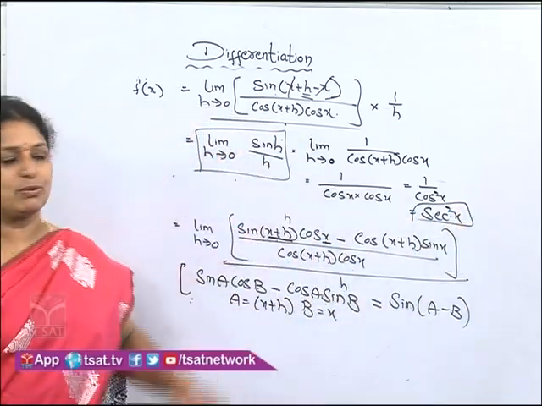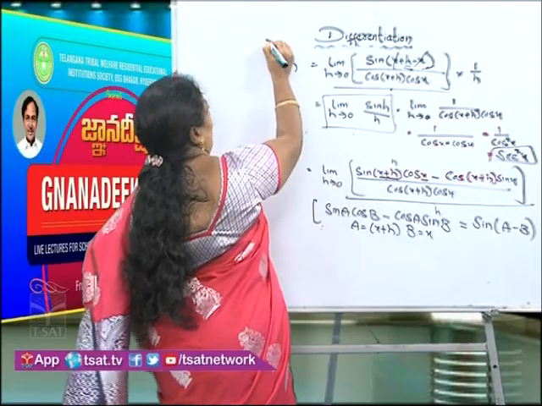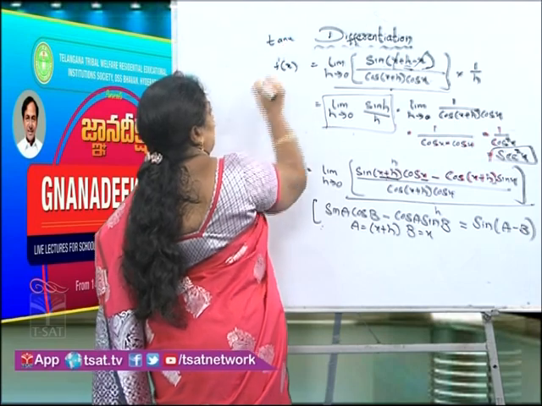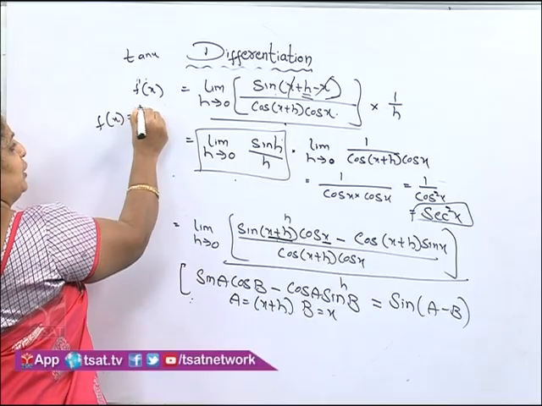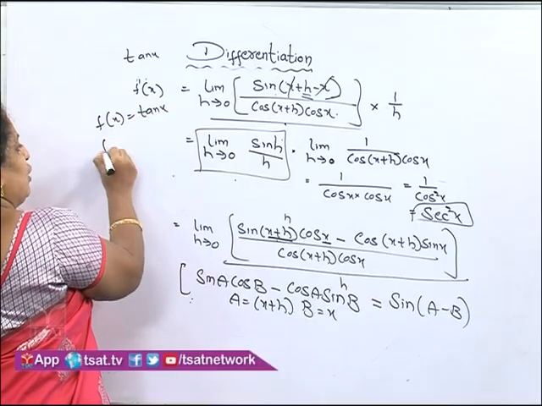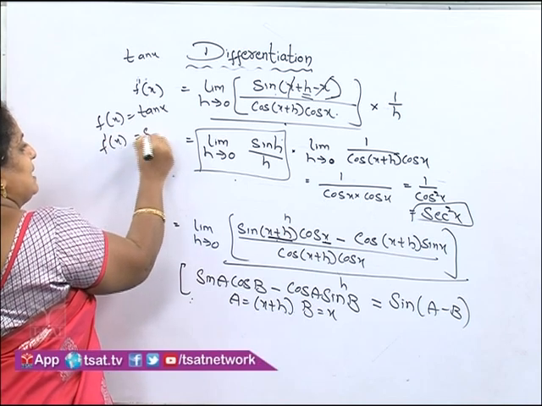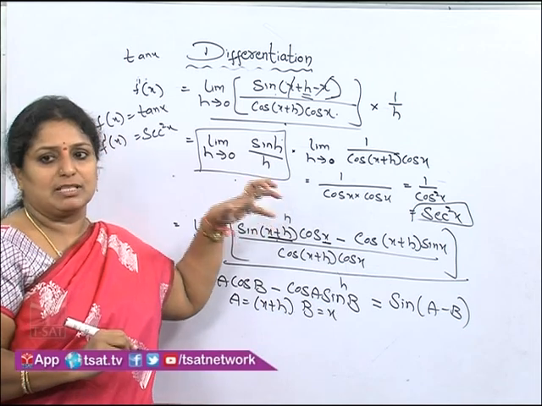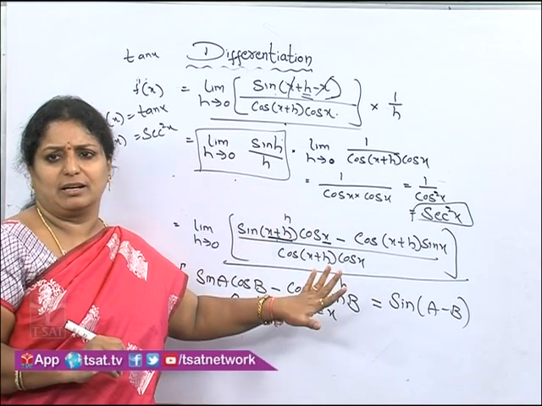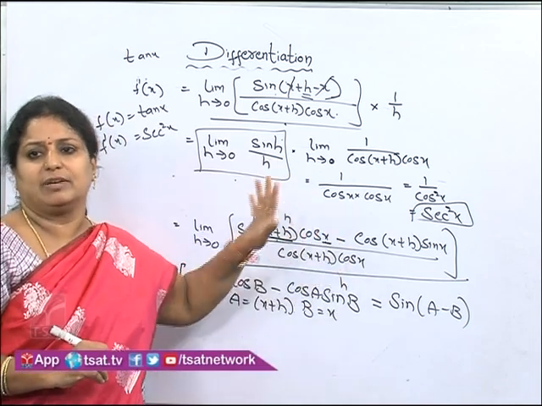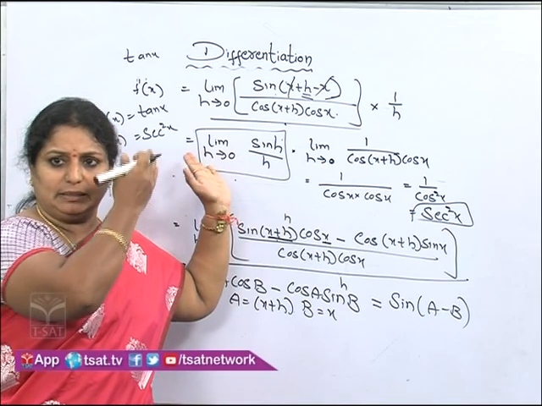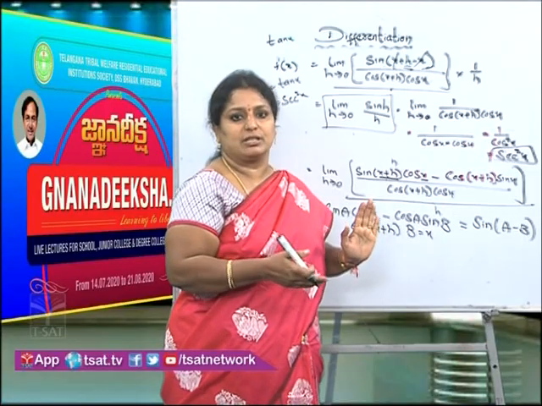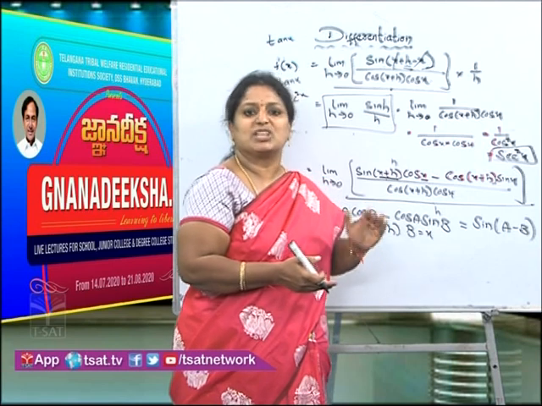What is that secant square x? That is the derivative of tan x. So f of x is equal to tan x, and we got f dash of x as secant square x. Hope you are getting it, children. We are substituting all the formulae here. We are just substituting the formulas and simplifying. So doing the modifications and simplifying everything comes under our process.